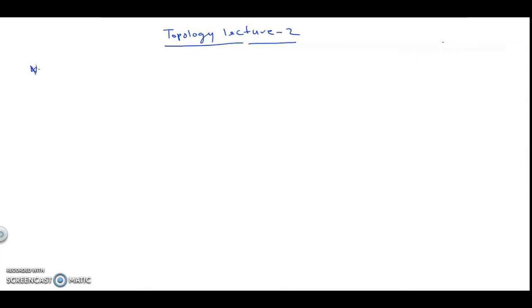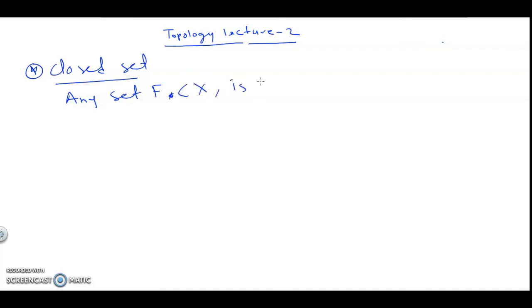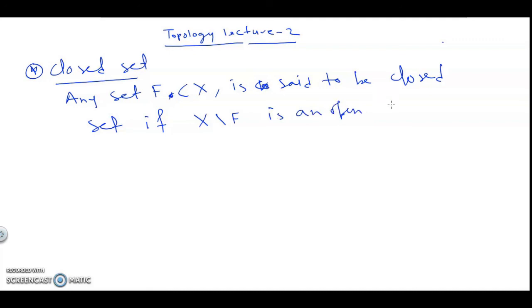Now we will see the definition of a closed set. Any set F, a subset of X, is said to be a closed set if X minus F is an open set.